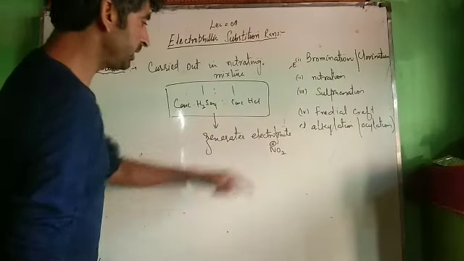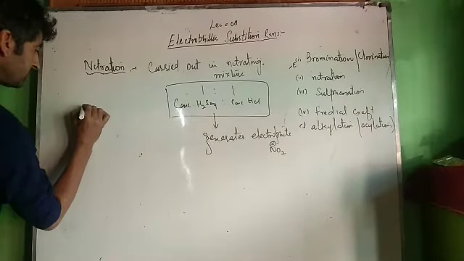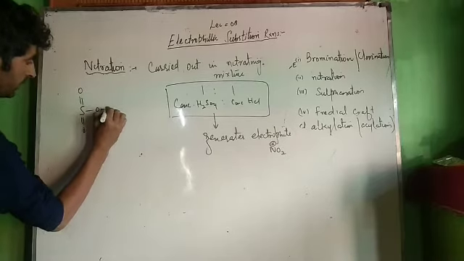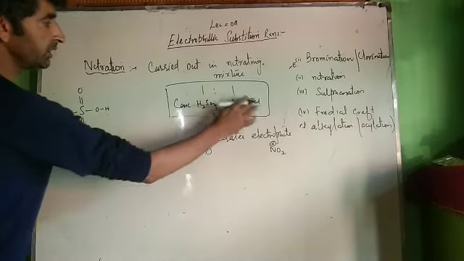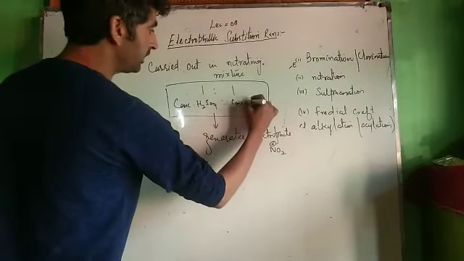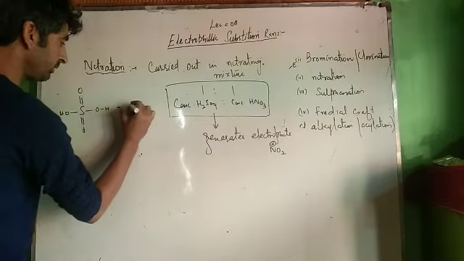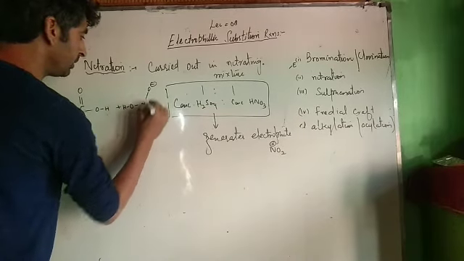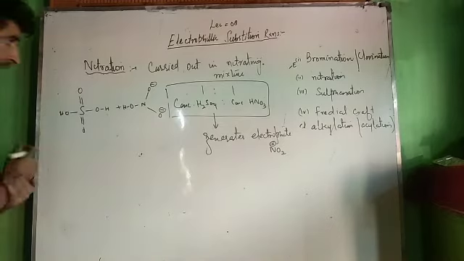Now let us see how this electrophile is generated from nitrating mixture. Now see, this is sulfuric acid, S double bond O, single bond OH, single bond OH. It is treated with concentrated nitric acid, HNO3. This is OH, this is N, single bond O negative, single bond O negative. This is resonance structure of nitric acid.